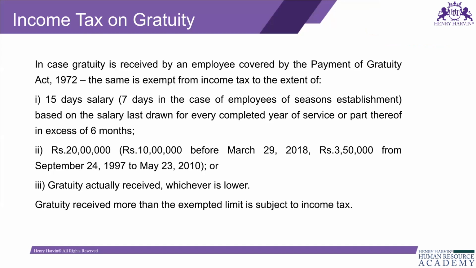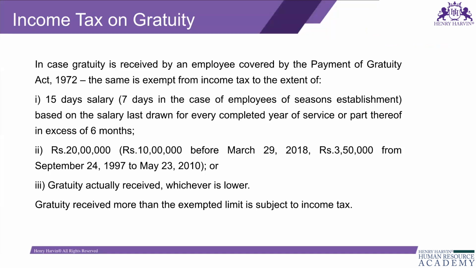Okay, so if the establishment is covered under the Payment of Gratuity Act, then whatever the amount received by the employee as gratuity, the whole amount is exempted from tax. For example, all the government employees are covered under the Payment of Gratuity Act 1972.